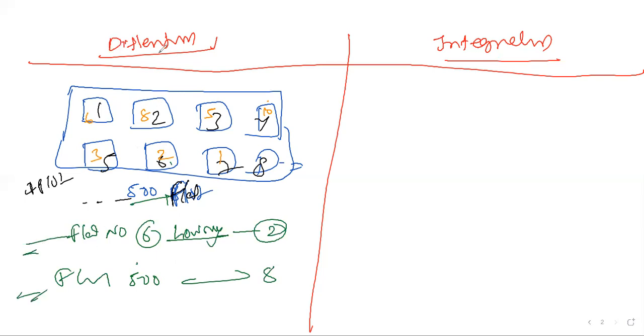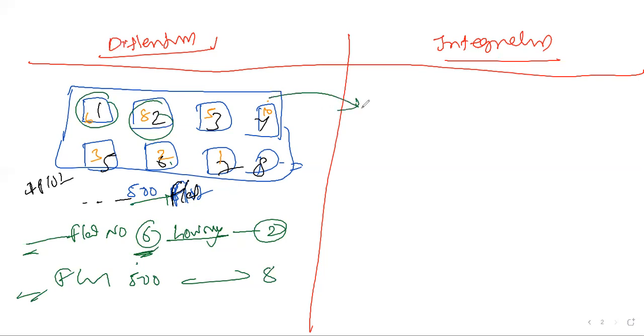Let us say we have data for 5,000, 10,000 or 1 lakh buildings. If you wanted to find a particular building's data, there we can use differentiation at a particular location, at a particular place, to find how much data is available. So for individual performance at a particular point, we can check it using differentiation. Now let us go for integration, and you can easily understand the difference between the two.